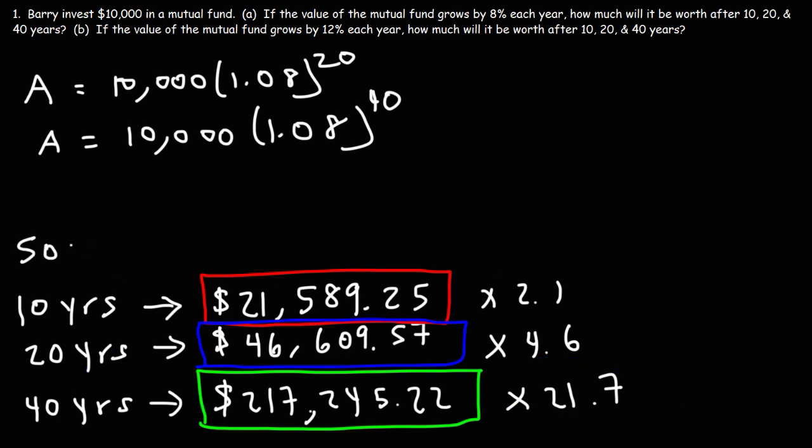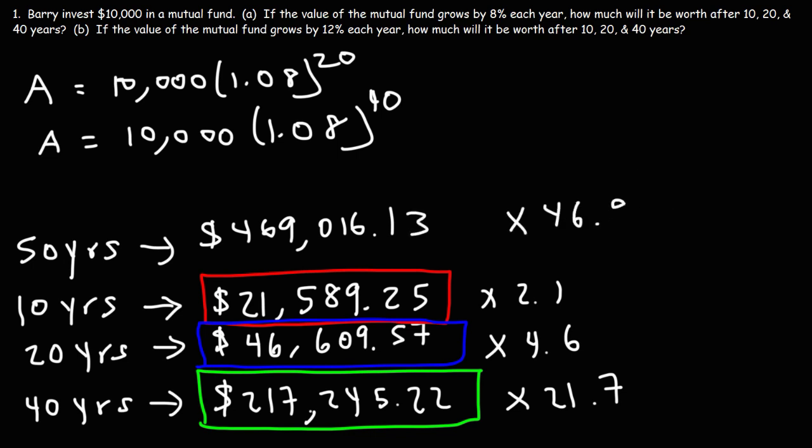And let's see what's going to happen if he keeps it for another 10 years. Let's say he holds the investment for 50 years. So it's going to be 10,000 times 1.08 raised to the 50. And in 50 years, it's going to be worth $469,016.13 if you round it. So now it's 46.9 times his original investment. So thus you could see how much time plays a role when it comes to investing. The longer you invest, the greater the return will be.